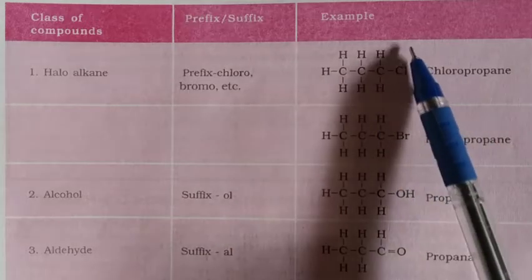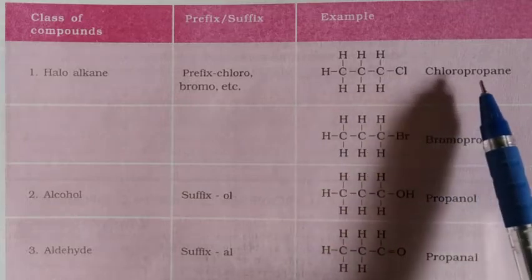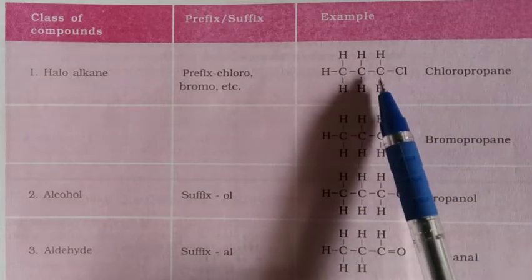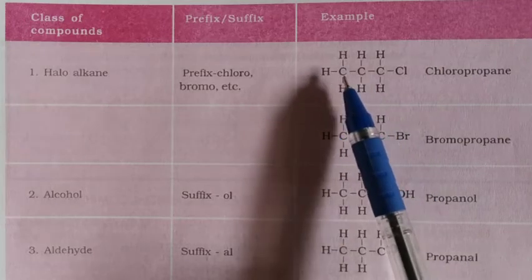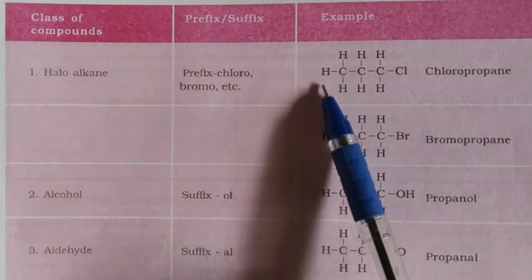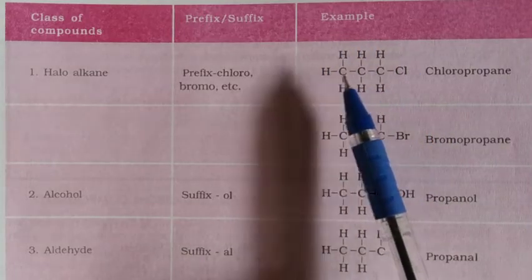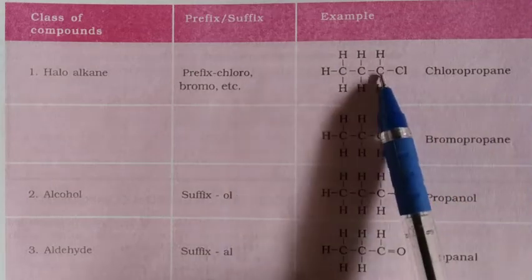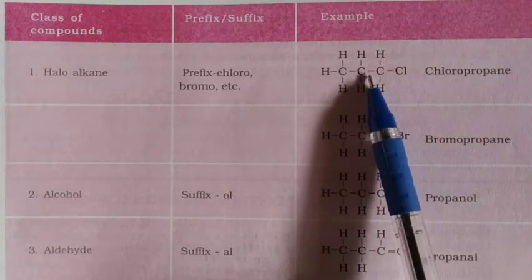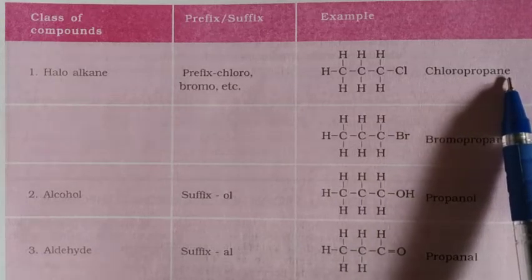See children, this is the structural formula of chloropropane. Now observe the number of carbon atoms: 1, 2, 3. A hydrocarbon containing 3 carbon atoms is called prop. And there is a carbon-carbon single bond, so it is named propane at first.